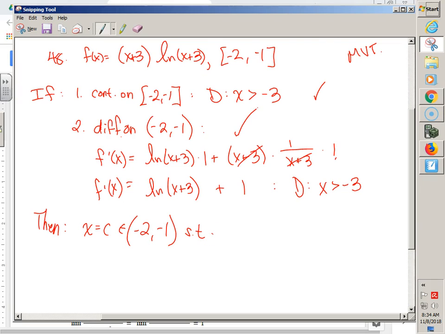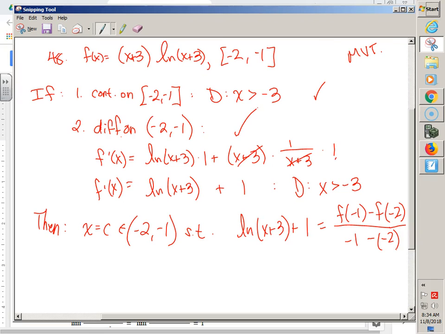F prime of c, can I just steal this guy? ln of x plus 3 plus 1 equals, okay, careful, don't forget, what's the rest? F of, who's b in this example? Minus f of a, which is -2, all over, does that make sense? B minus a? How do you solve for c? Well, I have to get the special x and make sure it's in between.